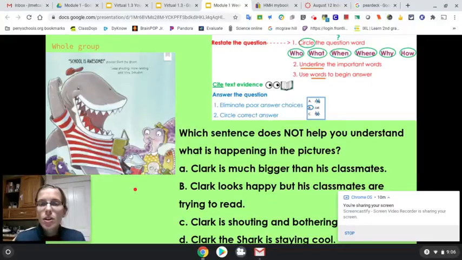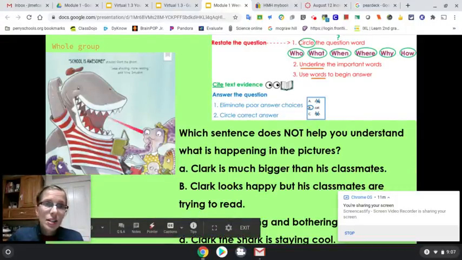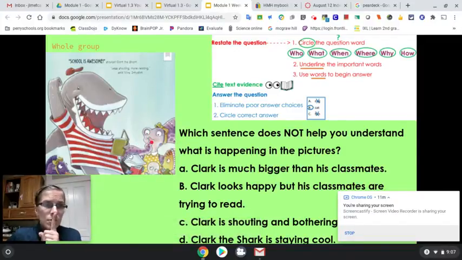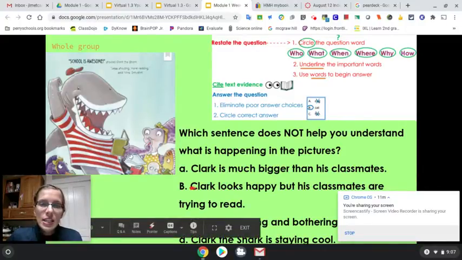So if we look at the answer, Clark is much bigger than his classmates. And you see that picture, do you see Clark is bigger? Clark is bigger in that picture, so that's helping us understand. We do not want to circle A. B said Clark looks happy, but his classmates are trying to read. Look at Clark's face. He looks happy, doesn't he? But look at his friends. They all have books, and one person is doing this to him, which means, oh, Clark, quiet down, please. So it looks like this one is also true. We're not going to circle B either.